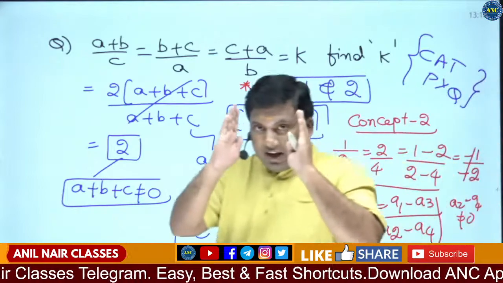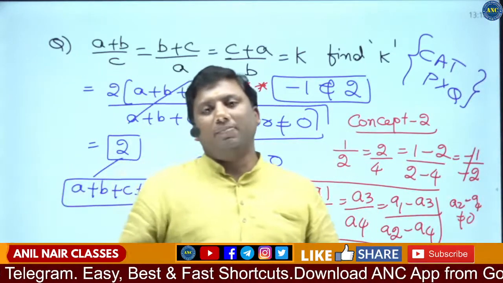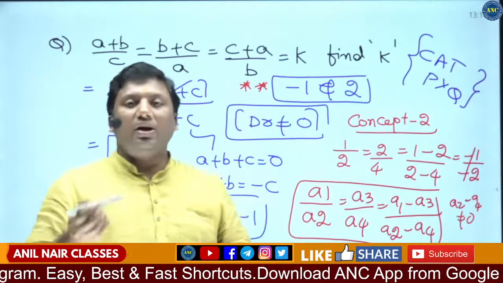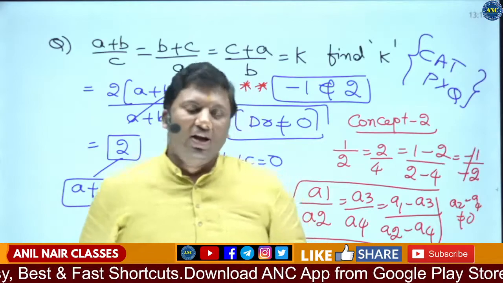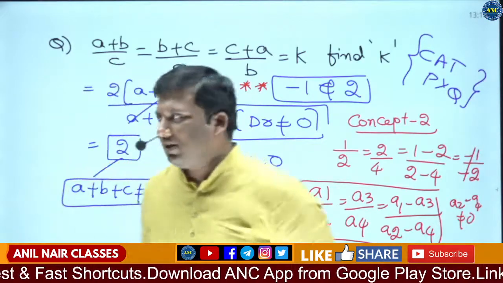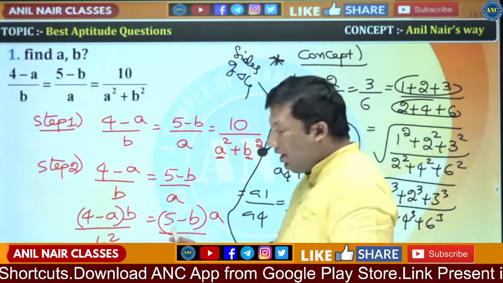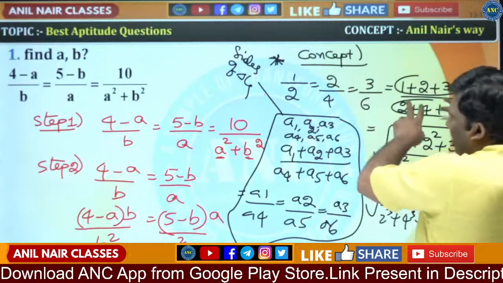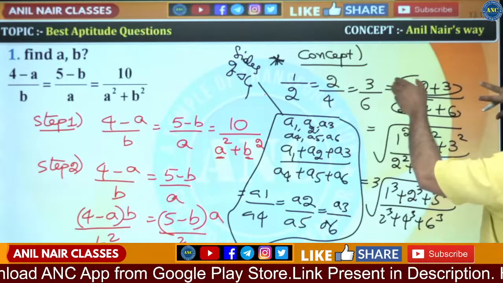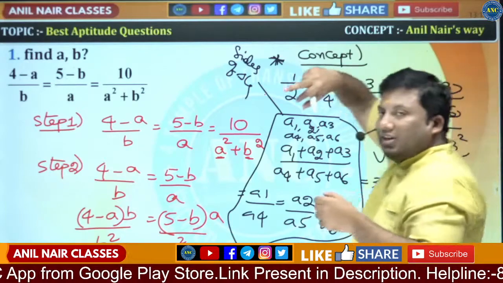If two fractions are given, it is equivalent to sum of the numerators by sum of the denominators. It is also equivalent to difference in the numerators by difference in the denominators. So what we did, we stopped here. We discussed the concept. If different fractions are there, sum of the numerators by sum of the denominators.